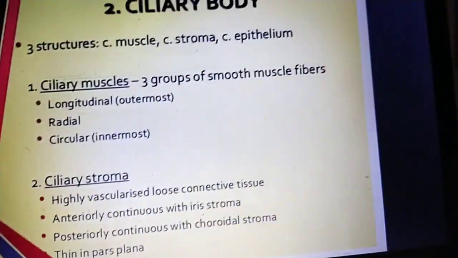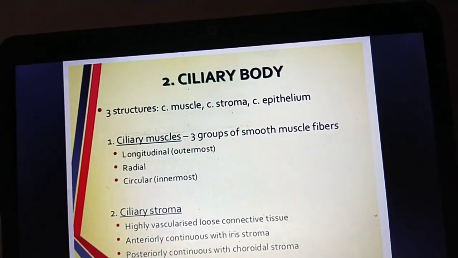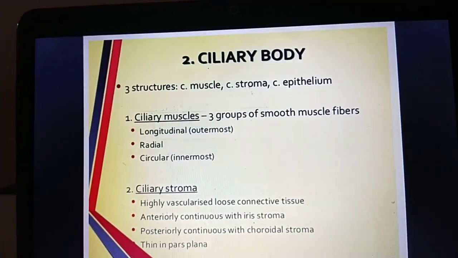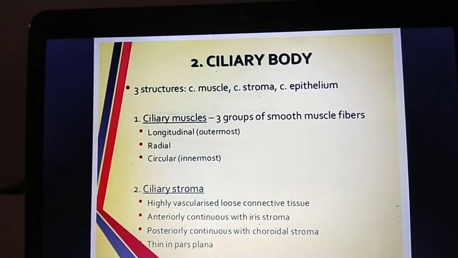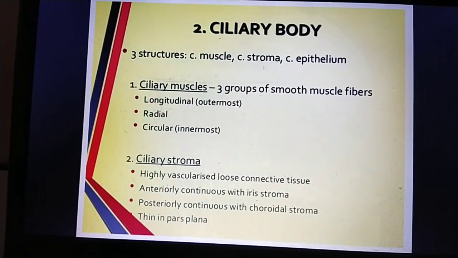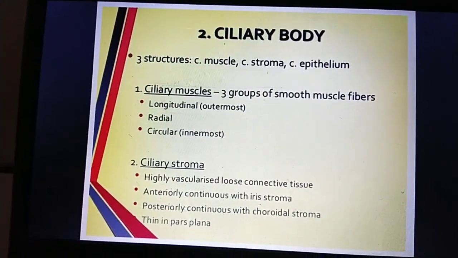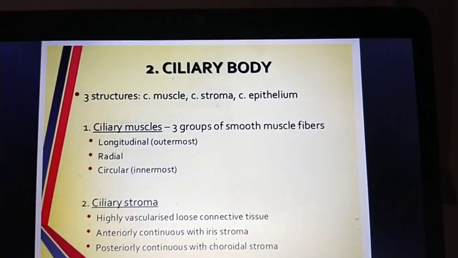The ciliary body has three structures: a muscular structure, a stromal structure, and an epithelial structure. The muscular structure has three types of muscle: longitudinal, circular, and radial. The circular muscle is the innermost, the longitudinal muscle is the outermost, and the radial muscle is in between.